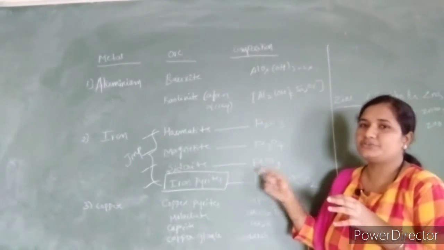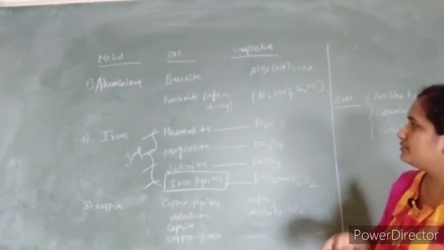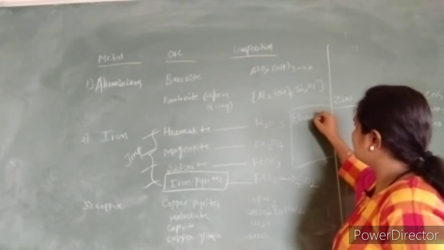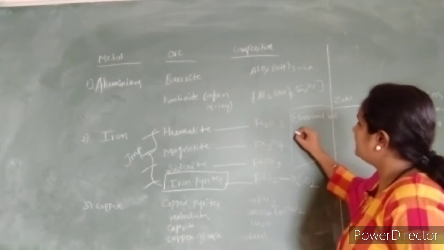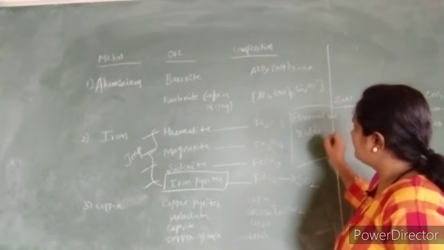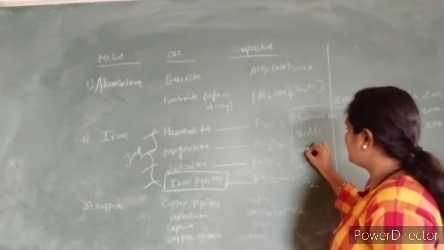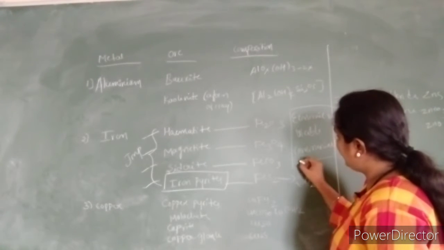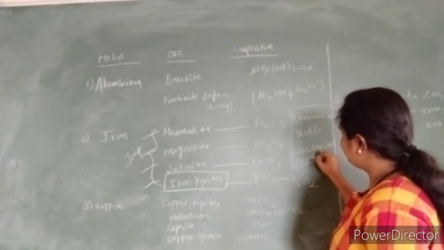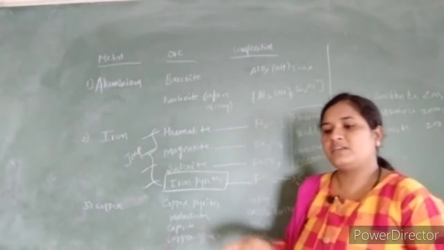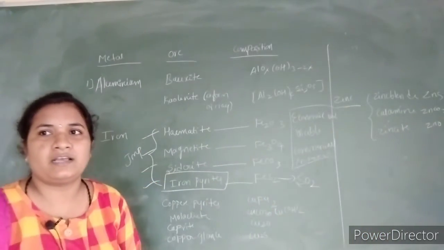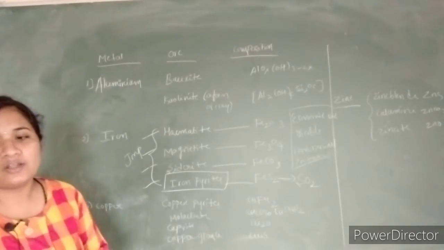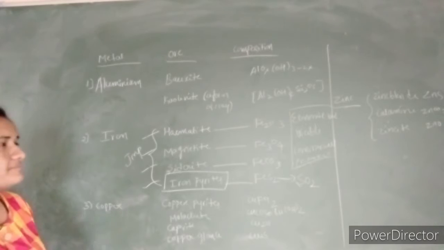That is why whenever we extract certain metals, we have to consider economic values, it must be viable, it must be commercial or profitable, and we have to consider also the environmental safety. By considering these reasons, we do the extraction of metals from their ore. So this is called extraction.